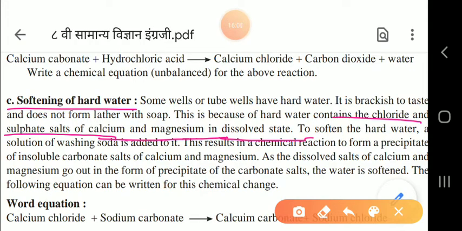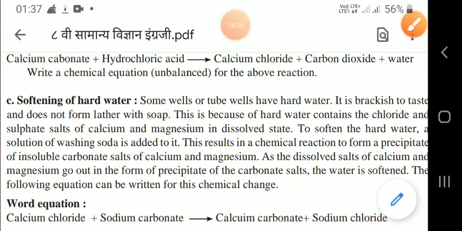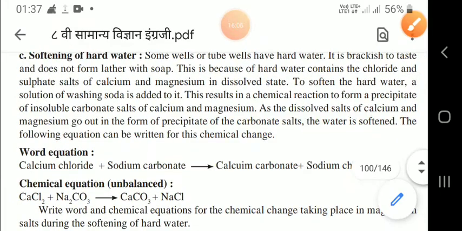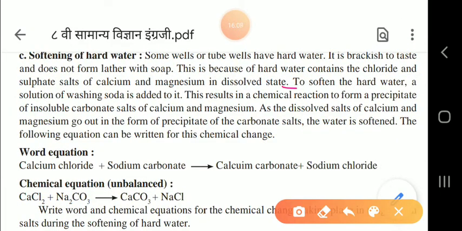When we want to make this hard water soft, what are we doing? To make it soft, a solution of washing soda is added. I already showed you in the slide that they are adding a solution of washing soda to the hard water. This results in a chemical reaction, and what will be formed there, children?